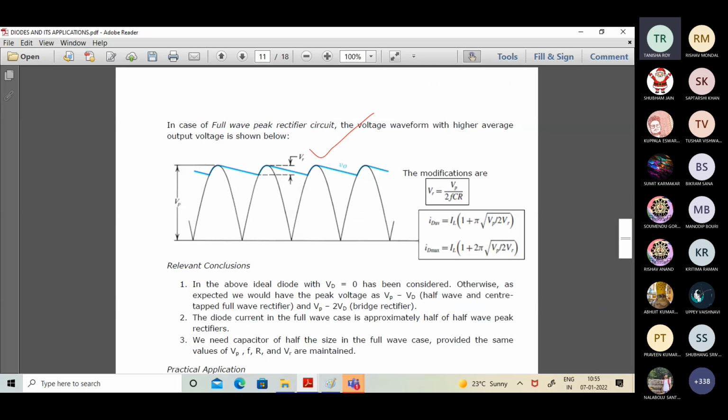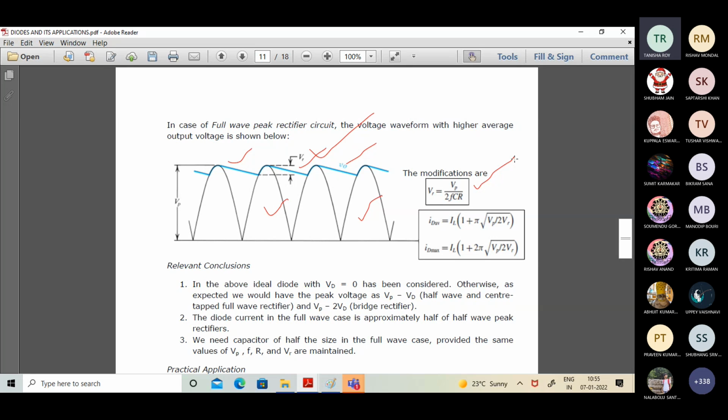Now here we're talking about full wave. So the reverse half cycle is into consideration. CR is following the same idea: whatever value of CR you have designed, the same thing is being followed over here. So this is the particular case for full wave, and the value of Vr which comes into effect now becomes equal to T by 2.